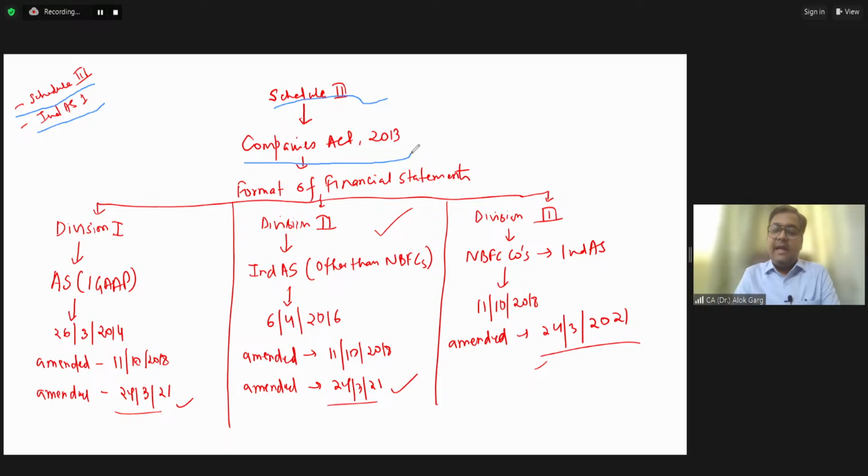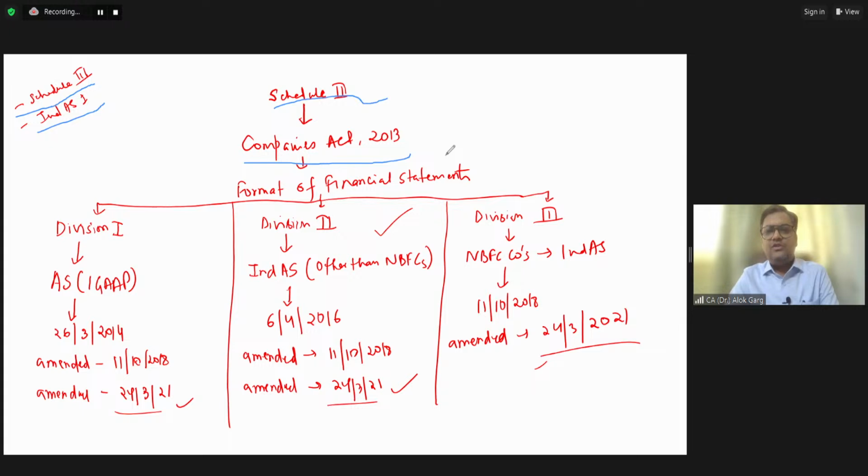Let me tell you, we are only talking about the Companies Act, only about companies. We are not talking about non-corporate entities. Schedule 3 is only applicable to the preparation of financial statements for corporate entities, companies like Bharti Airtel, Larsen and Toubro, Nestle, ITC, Reliance Industries, Adani Group.